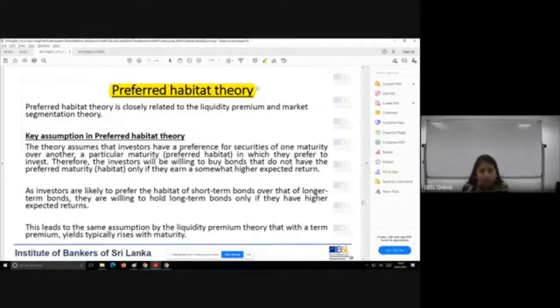Remember, liquidity premium theory is an extension of the expectations theory. Market segmentation theory is a standalone theory which tells you each maturity is different and unrelated. The fourth one, the preferred habitat theory, is closely related to the market segmentation theory, yes, but it also has the liquidity premium involved as well.